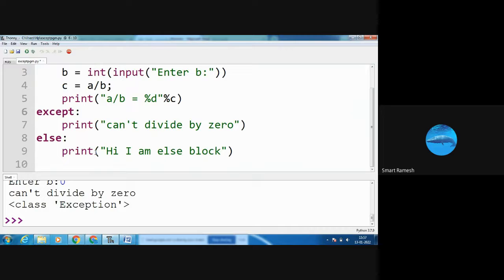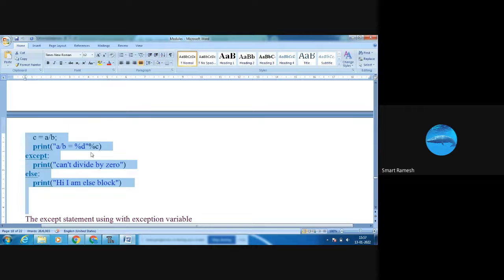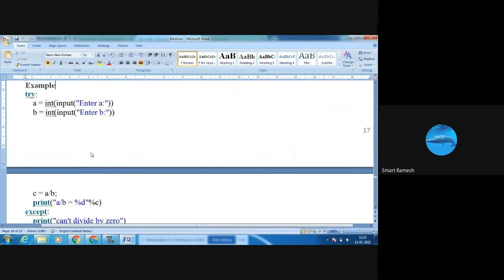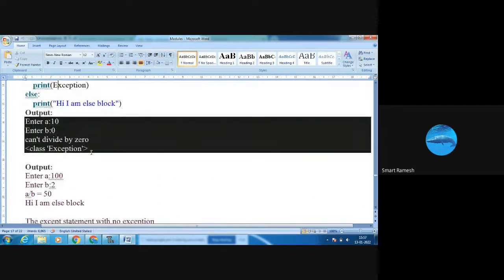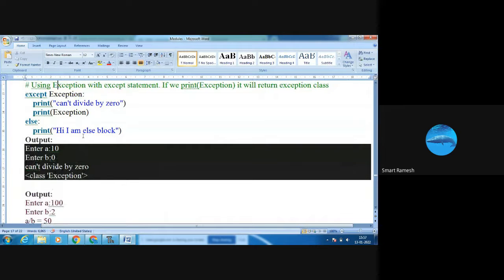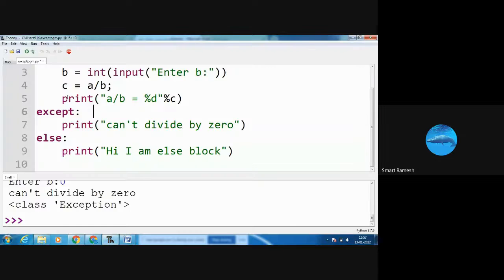Here I am not using the exception. Can you see the difference between the last program and this program? In the last program we used the except exception keyword, but in this program we use only except.